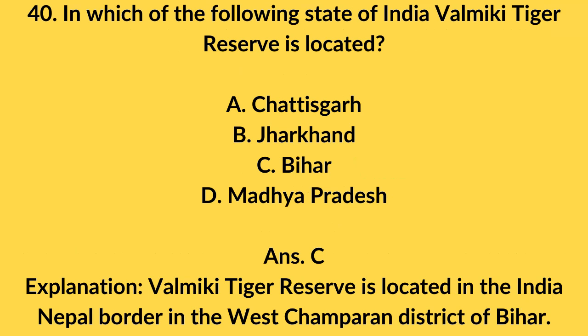40. In which of the following states of India is Valmiki Tiger Reserve located? A. Chhattisgarh. B. Jharkhand. C. Bihar. D. Madhya Pradesh. Answer C. Explanation: Valmiki Tiger Reserve is located on the India-Nepal border in the West Champaran district of Bihar.